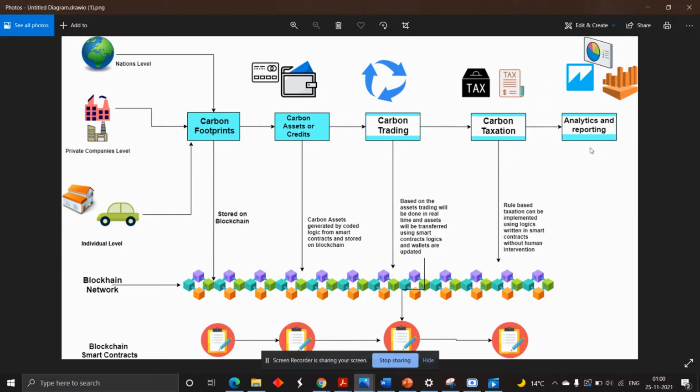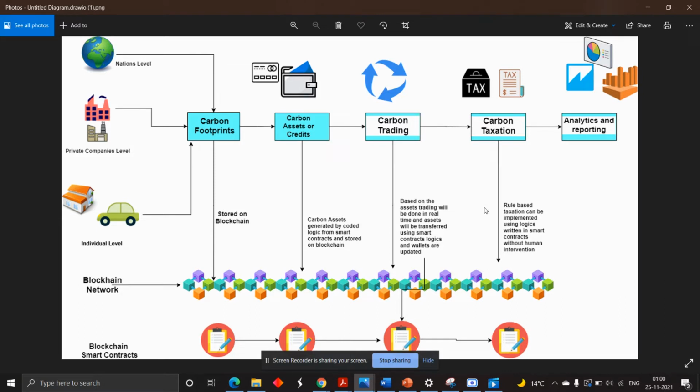In the Paris climate sessions, carbon taxation was discussed before, but we don't have a robust system of carbon footprint tracking and carbon assets. Once this system is implemented, carbon taxation can also be implemented. Since it is a smart contract based blockchain system, there will be no human intervention.